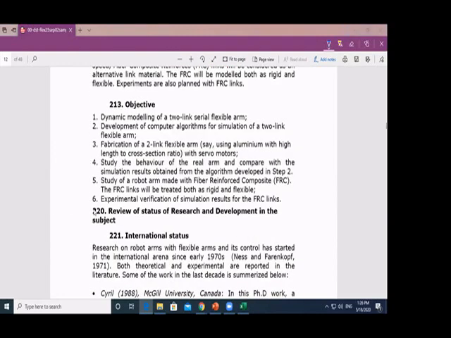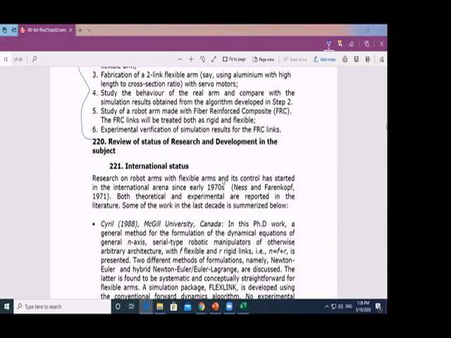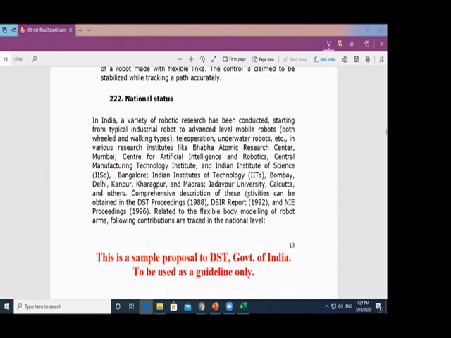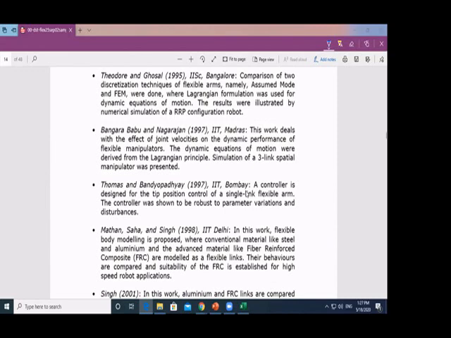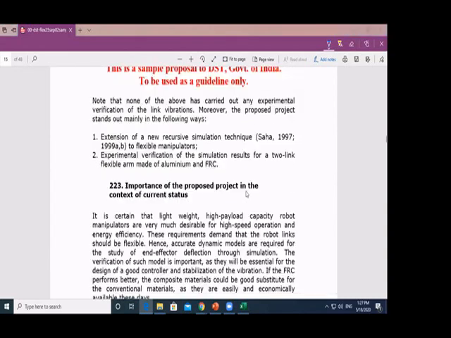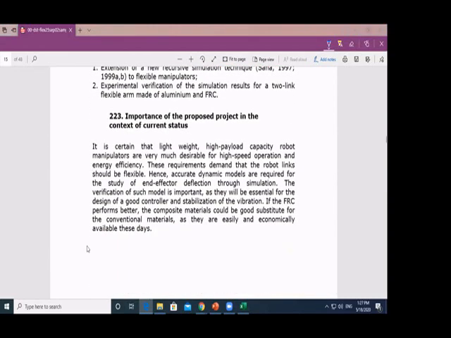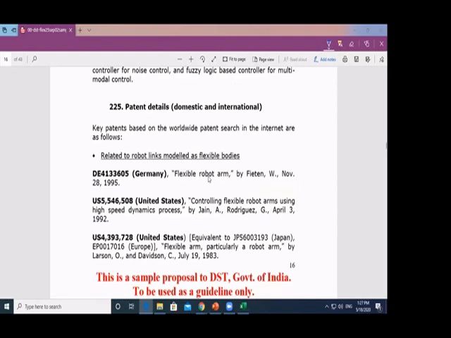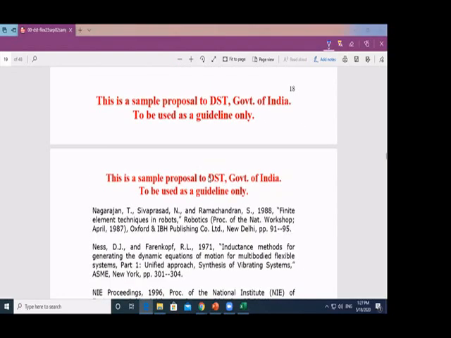Objectives. Look at the objectives. Then what is the importance of this work? So they are trying to say the status of the R&D from the international perspective as well, from the national perspective. So this is trying to show the importance of it, why it is that important. So you will see they come up with the importance of the proposed project. And there are some other comments around, references and so on and so forth.